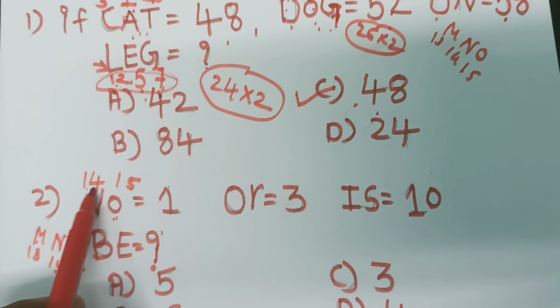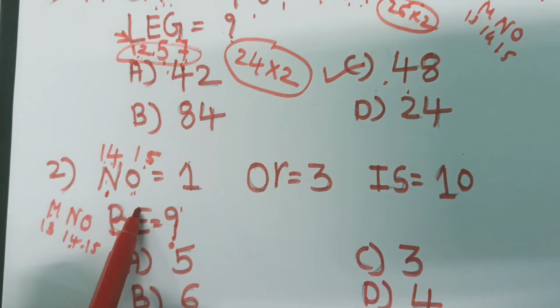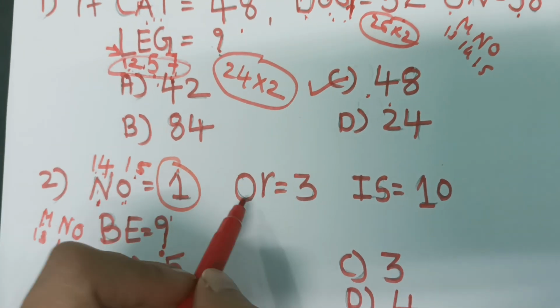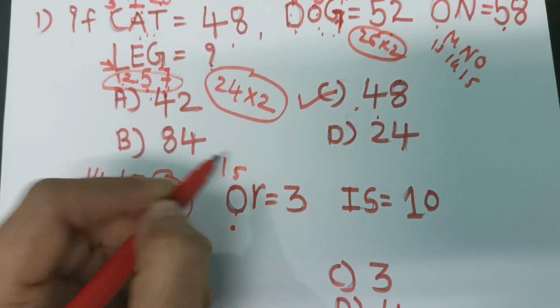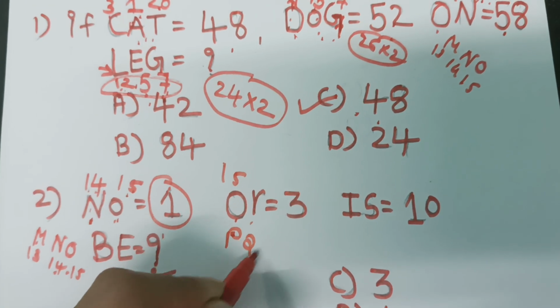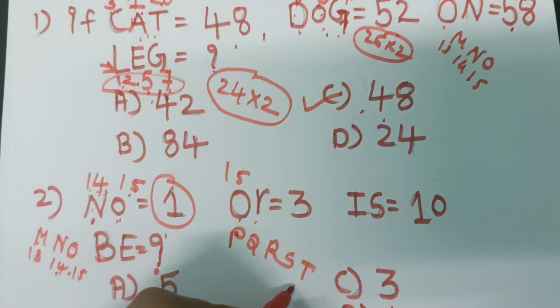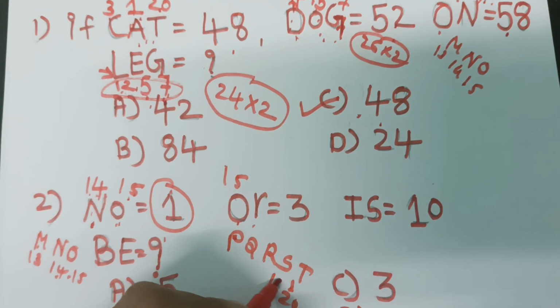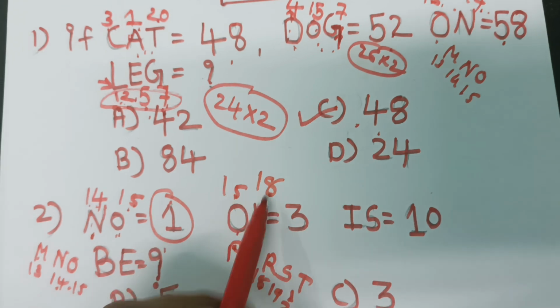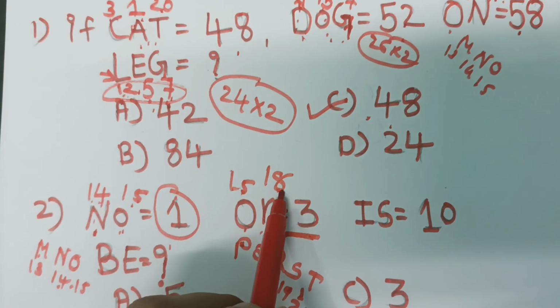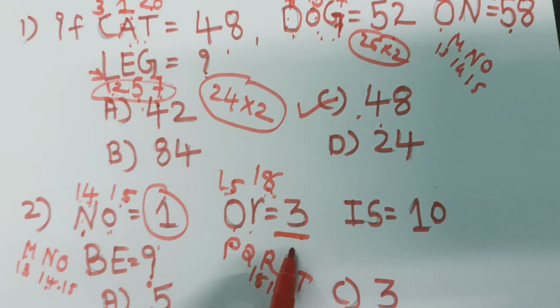Now what's the difference between these two? 1. Here O's alphabetical order is 15, and P, Q, R, S, T is 20, so here is 19, here is 18. So the difference is 3, 15 and 18, the difference is 3.